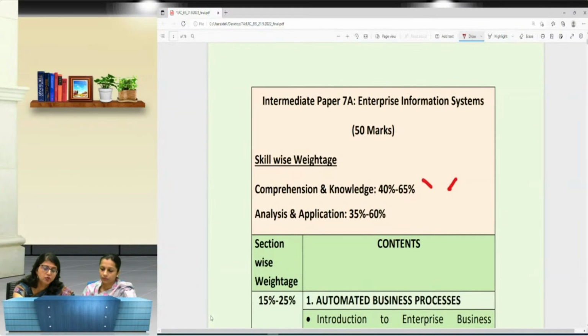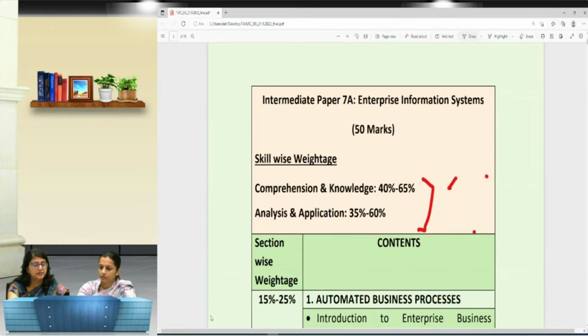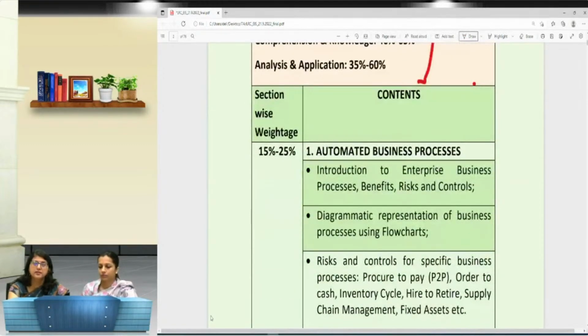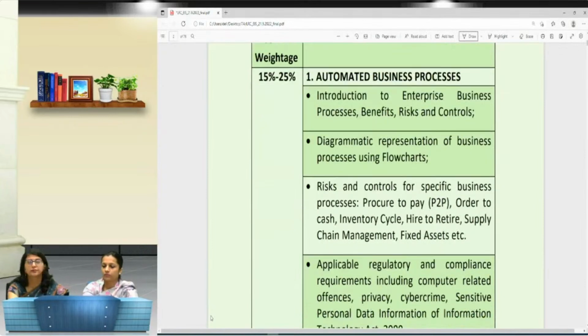So the distribution that we have is 40% to 65% for C and K, and for A and A it is 35 to 60%. And the beauty of the subject is that each chapter carries an equal distribution. That means we have 15% to 25% weightage for each unit. So what does it mean?